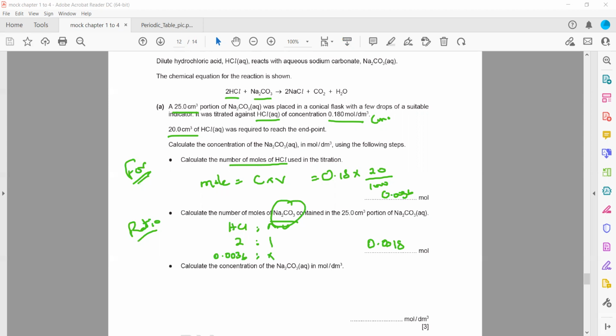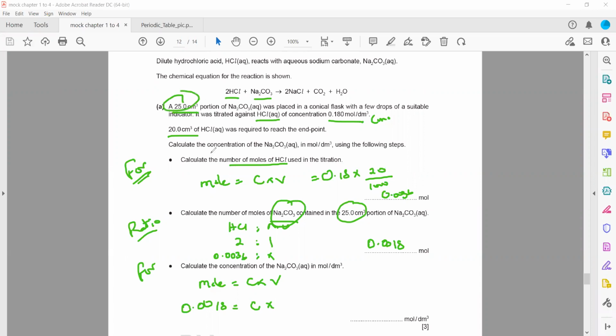And then we need the concentration. So we have the formula moles equals concentration into volume. The moles of sodium carbonate we calculated. So first we solve by formula, then ratio, then again formula. So 0.0018, the concentration we don't know, and the volume of sodium carbonate is 25 cm cube here, as you can see, but that should be in dm cube.